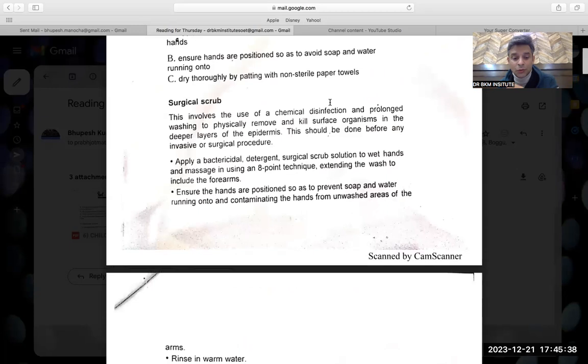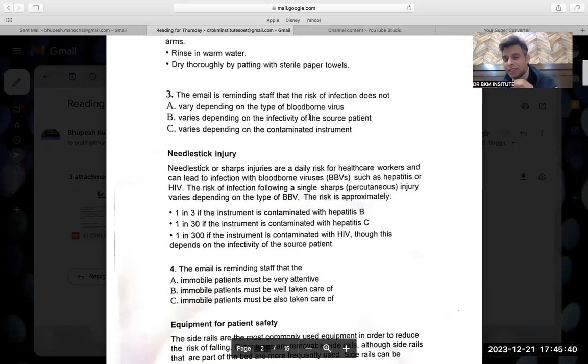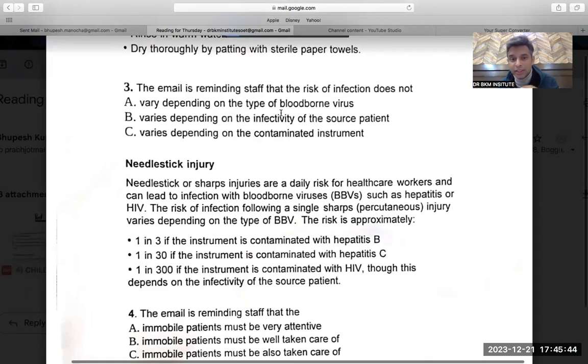Then we went on to this third question. This question was very, very smart because I really wanted to teach you this. The email is reminding the staff that the risk of the infection does not... Sometimes in a rush we do not notice the word "not". So needle stick injuries or sharp injuries, it depends upon the type of bloodborne virus.